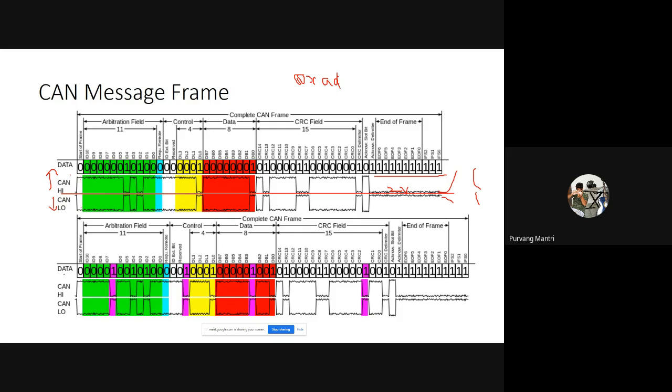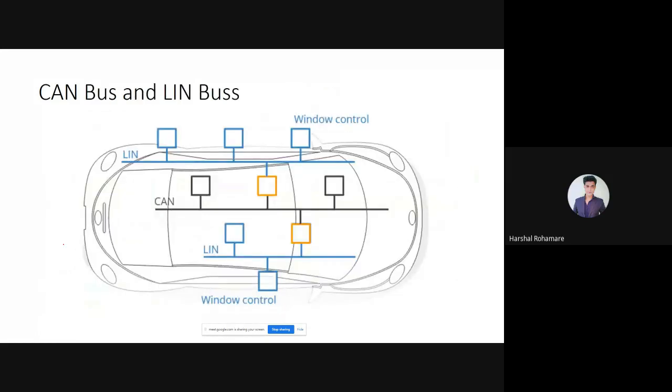This bottom image over here shows the extended frame. When the identity number is more than 11 bits, then it has an extension bit, in the control field itself, after the remote transmission request. Now the CAN bus.